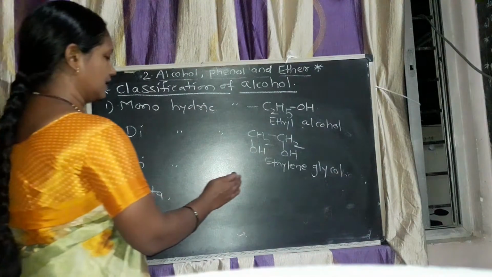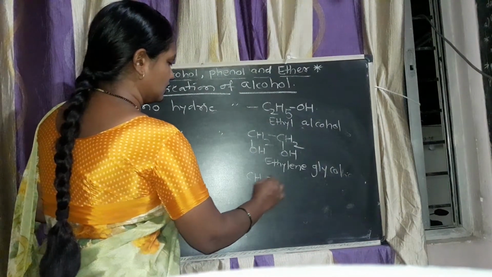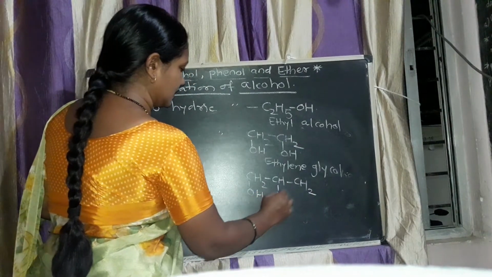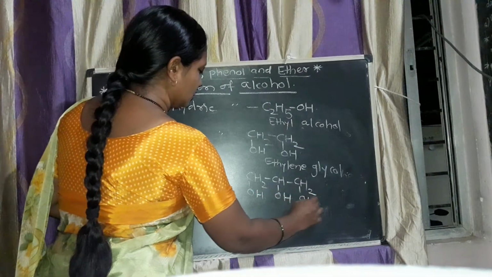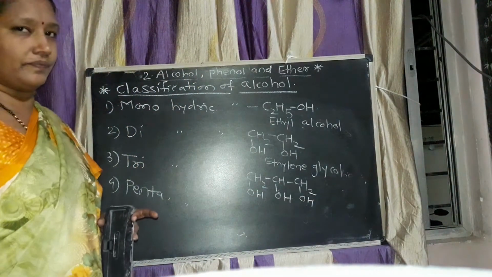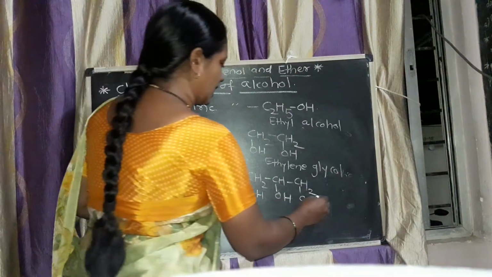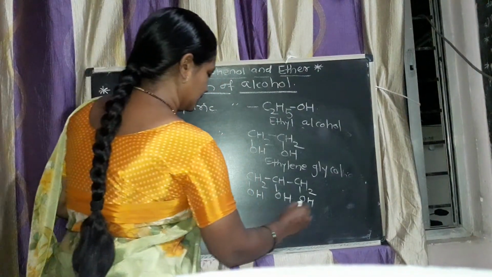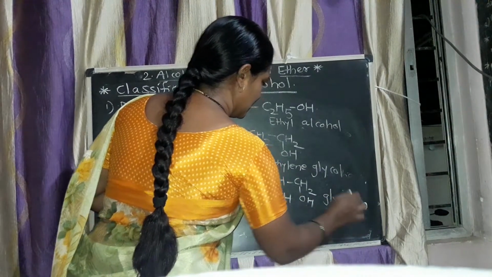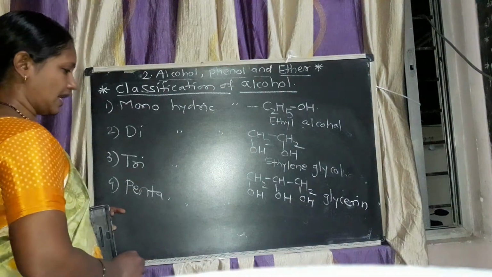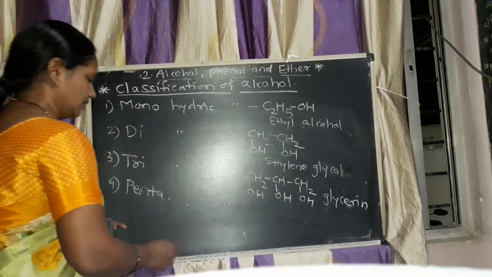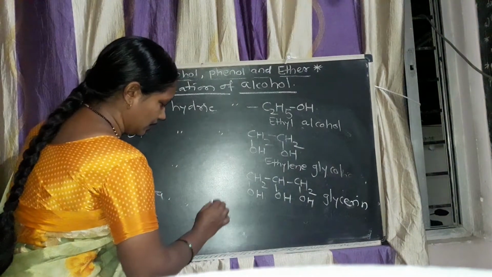Third, trihydric alcohol. In this, three OH groups are present. In this example, you can write the bond between the carbon and oxygen. Three hydroxyl groups are present. The example is glycerin. Then pentahydric alcohol, in which more than 4 hydroxyl groups are present.